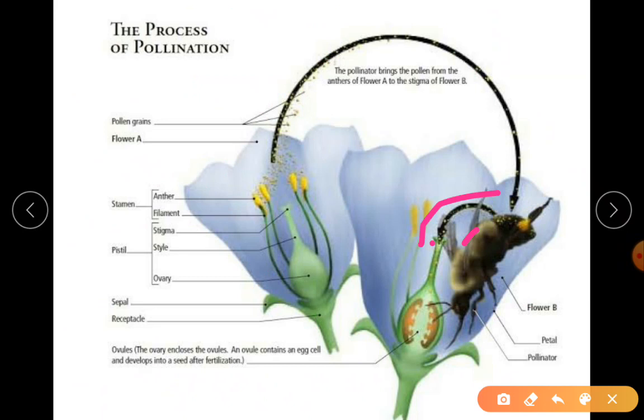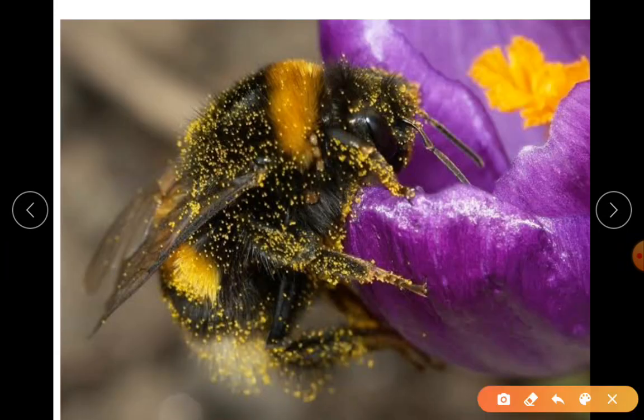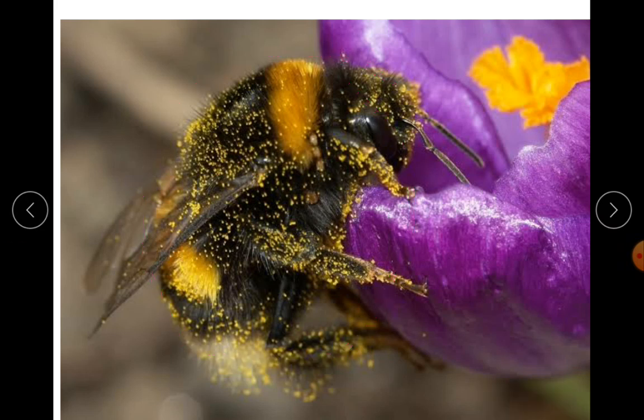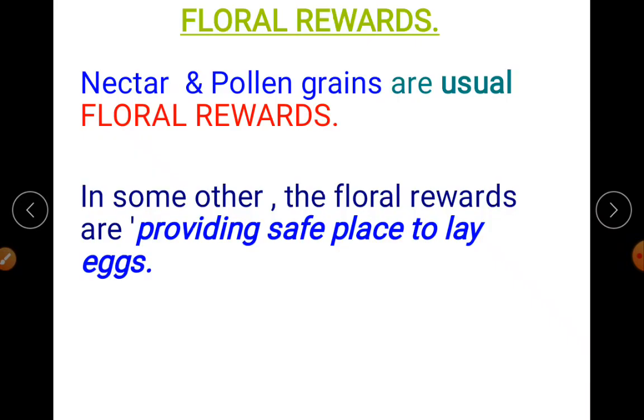Since the pollen grain is sticky in nature, from the body it sticks to the stigma of the other flower. Just to get a better idea, you can see this bumblebee which is covered full with those sticky pollen grains. So sticky nature is an important feature in zoophilic flowers.